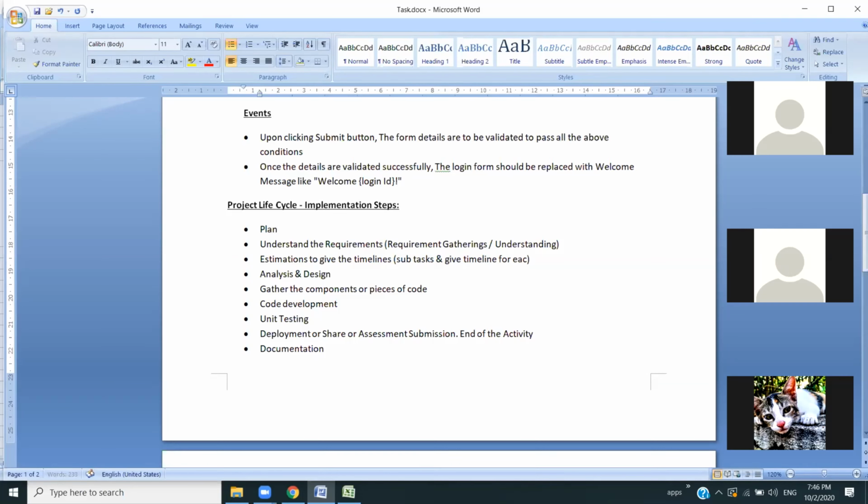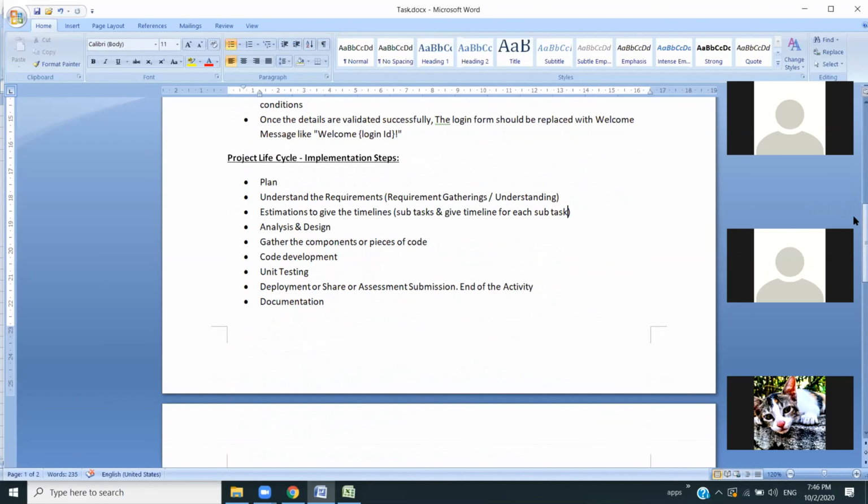And give a timeline for them. So what does subtask mean? Mitra, I'll give you a very simple example. It means dividing the task into multiple tasks, subsections. Like, Mitra, I ask you to play cricket. That is a task. Your task is to play cricket. What will you do?